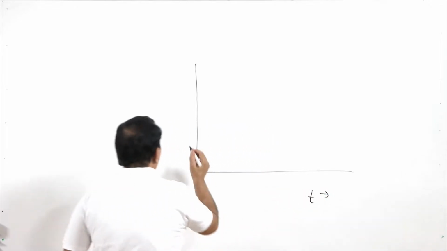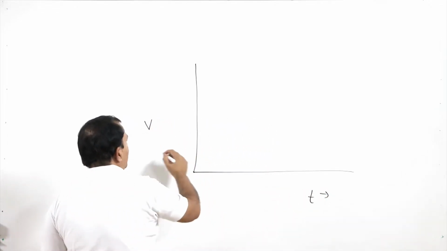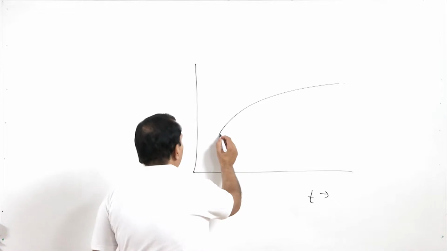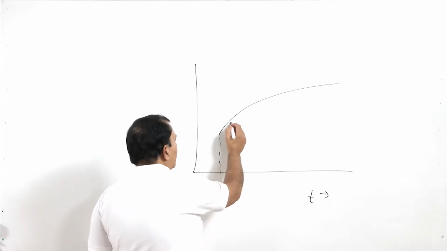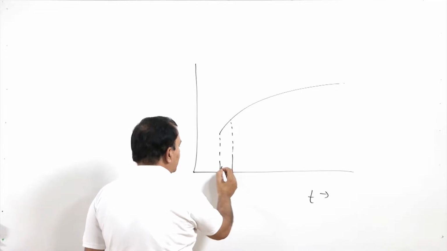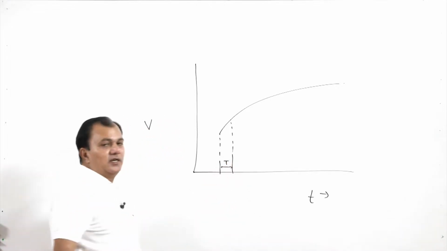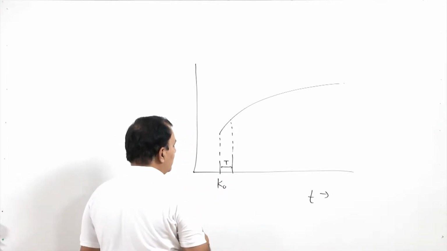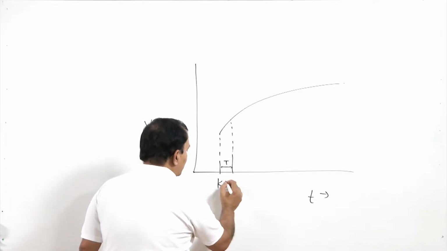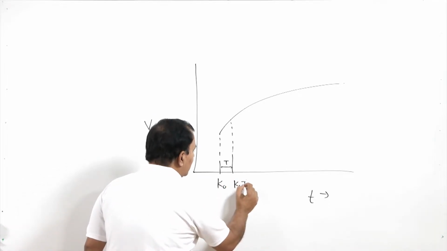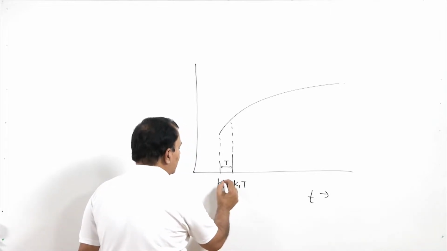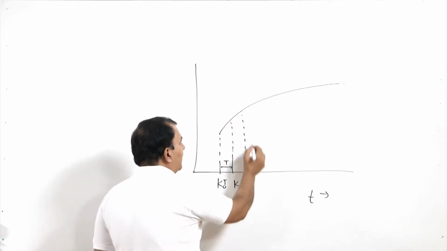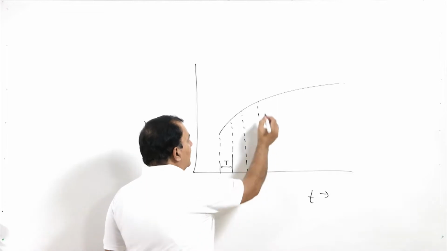if t is my scale and if I will say this is v, suppose any form of the function I will consider and I will have the sampling instant, sampling period as t. So, I can say this is my k0, this is my k1t. So, if I will have the constant sampling, I can define the value of the v.